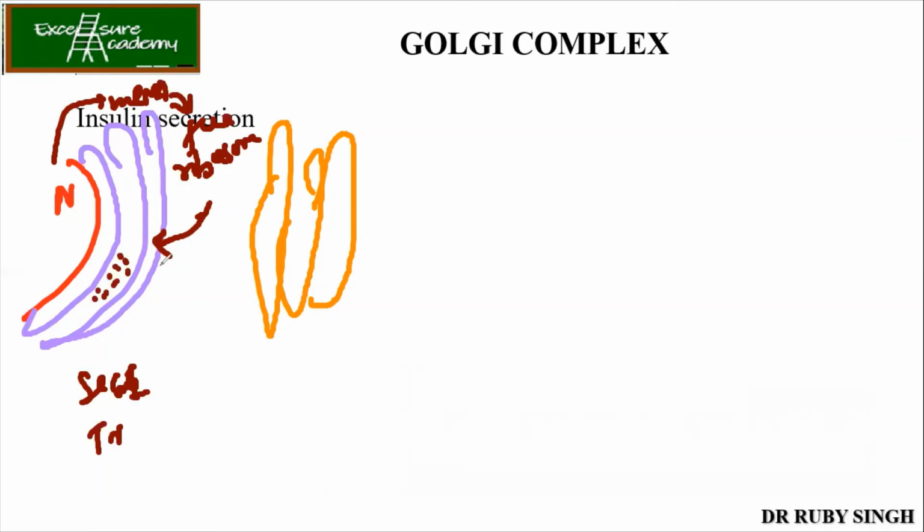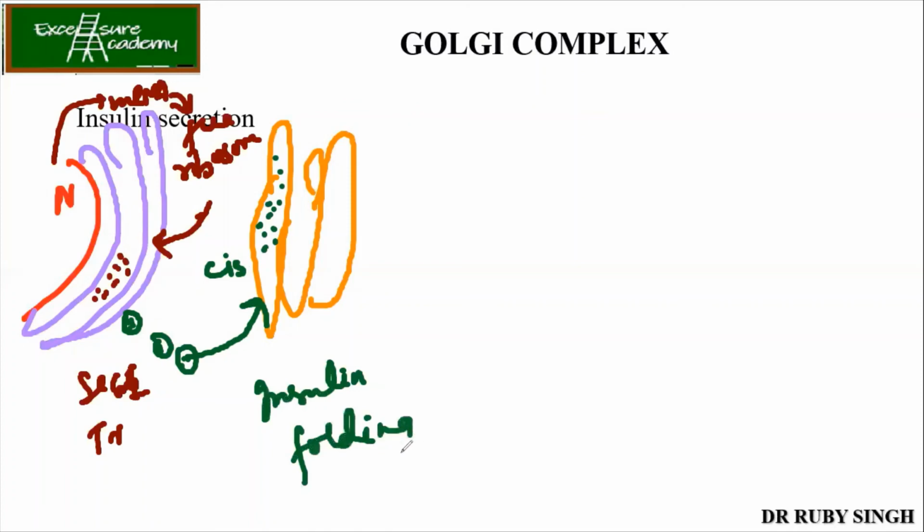From here, it will form vesicles. Inside the vesicles, you have your insulin. This insulin will fuse with the cis portion of your Golgi. Inside the Golgi, it is getting modified. You have proteins which help in insulin folding. We know that insulin has 4 disulfide bonds, which are also modified and made.